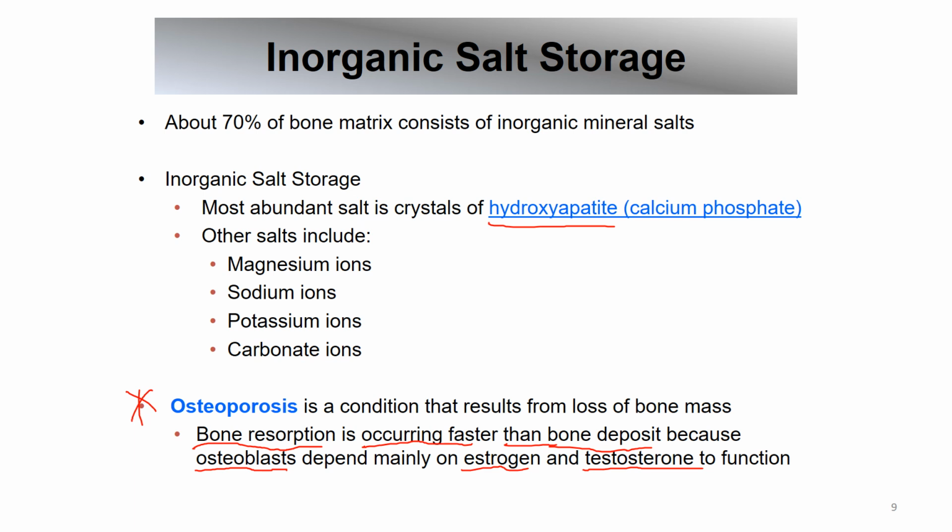Osteoclasts, they don't care about estrogen, testosterone. They still want to keep on doing their jobs. They want to get rid of the old parts of bone, but it's the osteoblasts that are not doing their job as well anymore. And so bone formation is diminished.